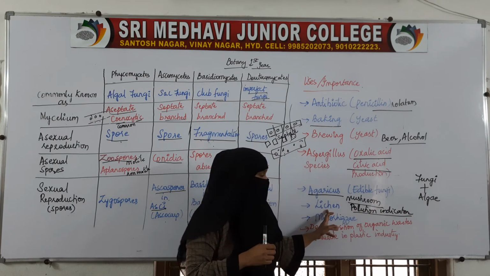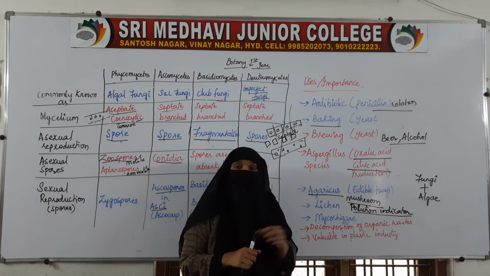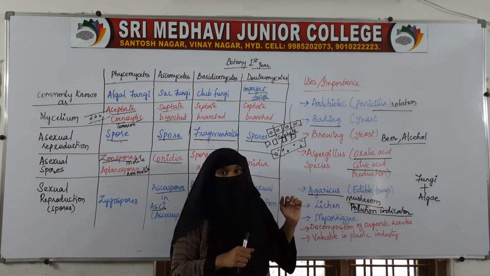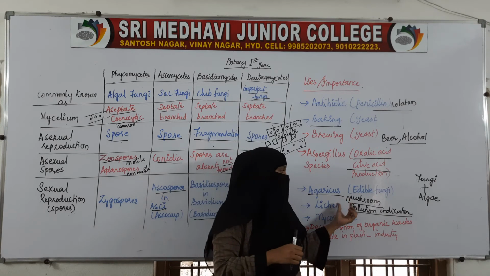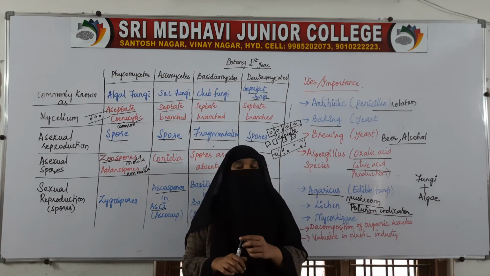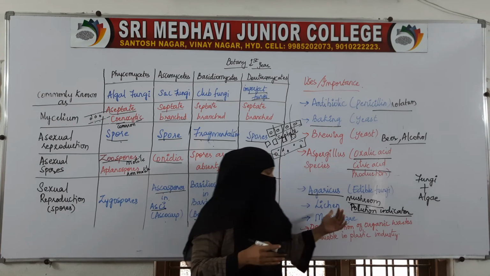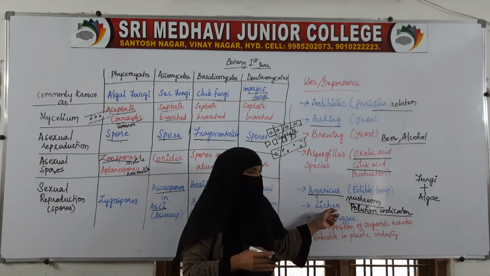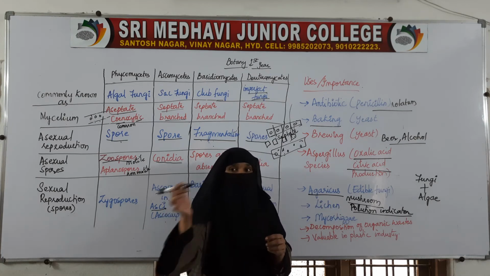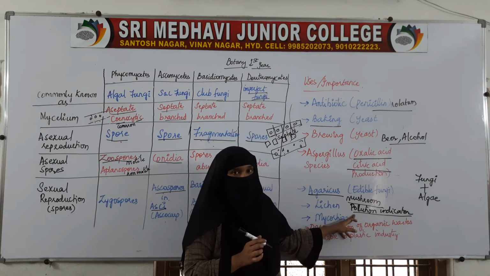This lichen is found on the trees, and this association can be seen only when there is no pollution. If we see this association, that is fungal and algal association, that is lichen, on the trees, then that means that place is pollution free, because when there is pollution we don't find such associations. So lichen on the trees is a clear indicator that the place is pollution free. So it also acts as a pollution indicator.